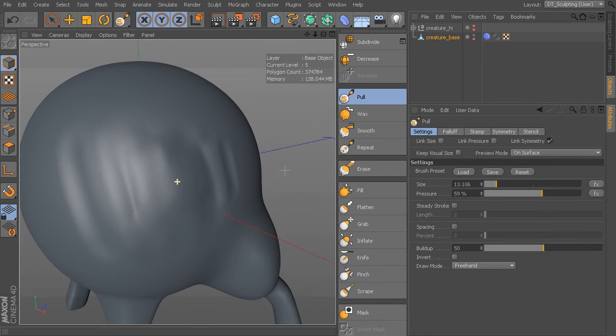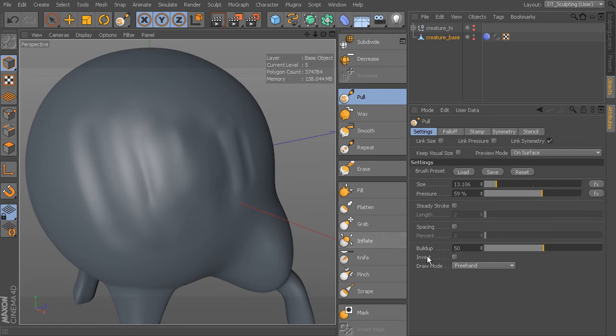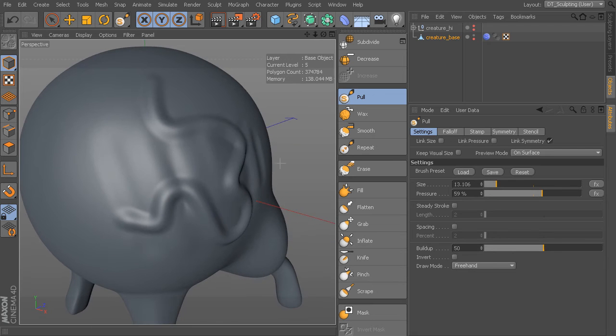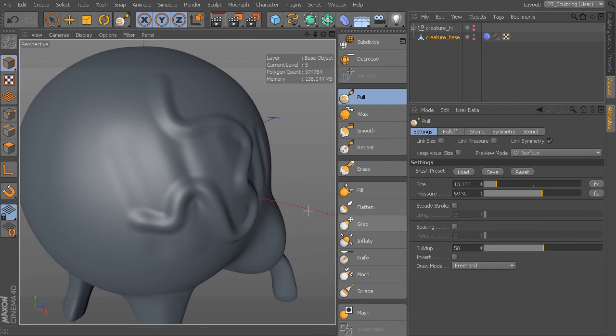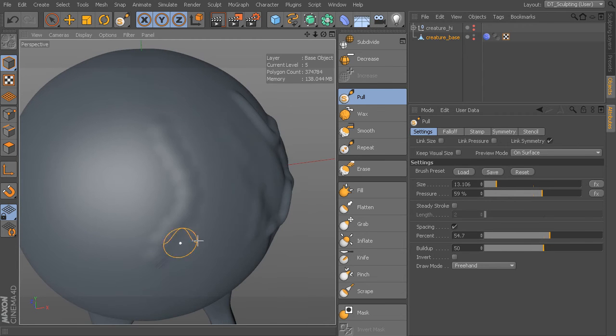Right now the draw mode is set to freehand, which means I can just draw a line around. What's actually happening is we're taking a stroke and it's blending in across this line. If I turn on spacing and increase that amount, you can see that it starts to turn into dots.